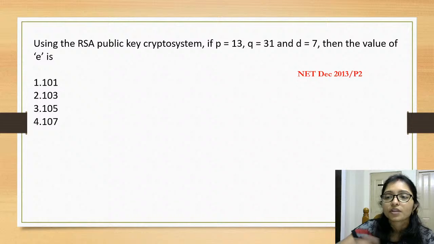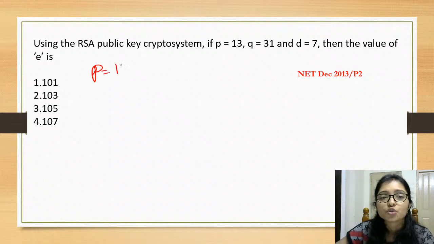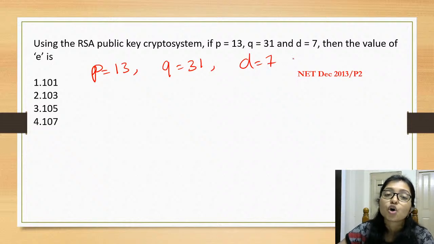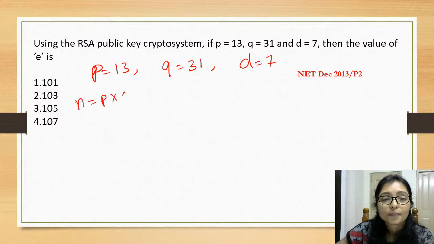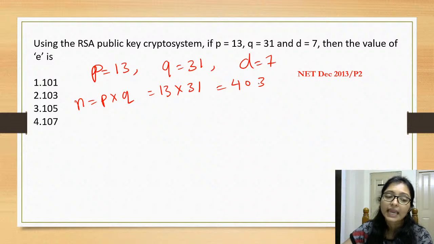First question, if you want to try, you can try, and I am also showing how to solve. P equals 13 and Q equals 31, and here D equals 7, right? So what will be N? We know N equals P into Q, means 13 into 31, that is 403, N.